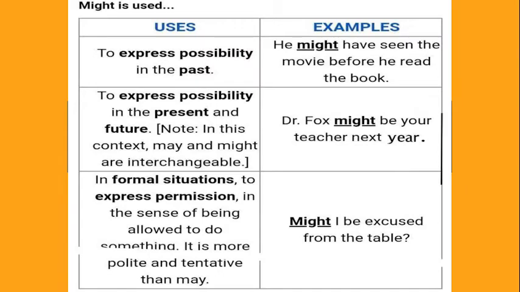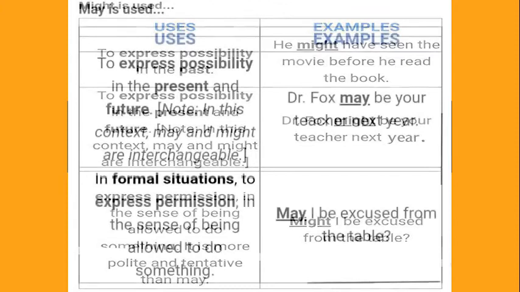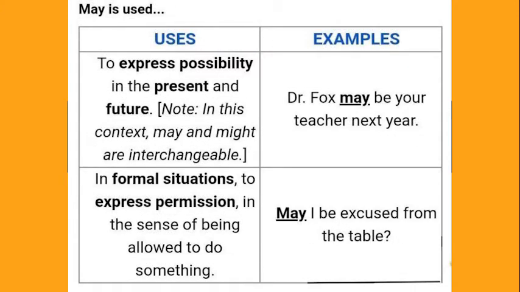Might is used in formal situations and also to express permission in the sense of being allowed to do something. It also expresses possibility in the present, future, and past. May is used in formal situations to express permission in the sense of being allowed to do something. It also expresses possibility in the future. The basic difference between may and might is that may is the present form and might is the past form of may. May is used to express what is factual or possible.